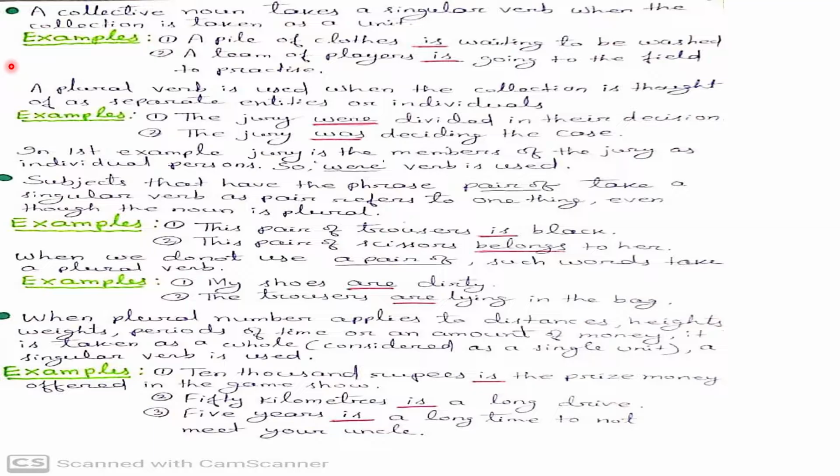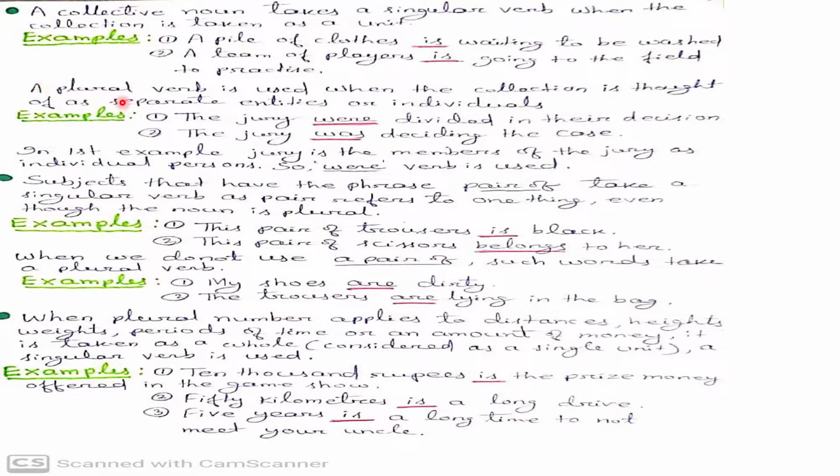So let's get started. Here also we will discuss some rules. A collective noun takes a singular verb when the collection is taken as a unit. A collective noun is always singular, so we will take a singular verb with a collective noun. Here are some examples. Number 1. A pile of clothes is waiting to be washed. A pile is a collective noun, so the singular verb is used. Second example, a team of players is going to the field to practice. A team is a collective noun, so here we use the singular verb is.